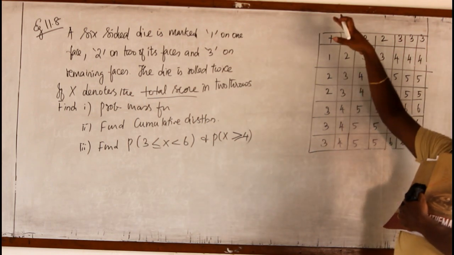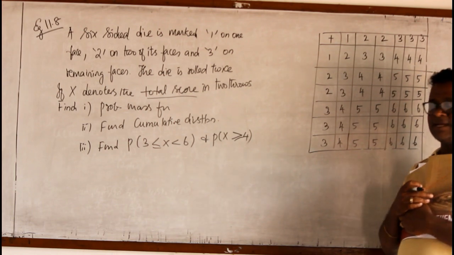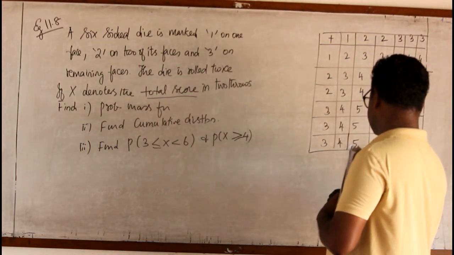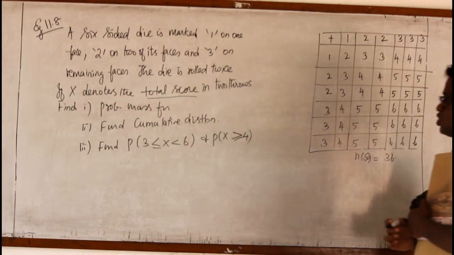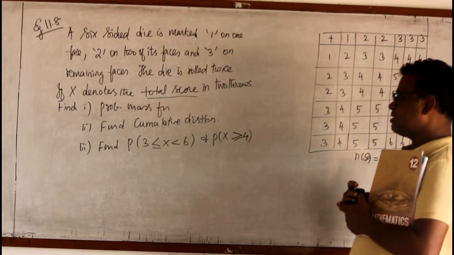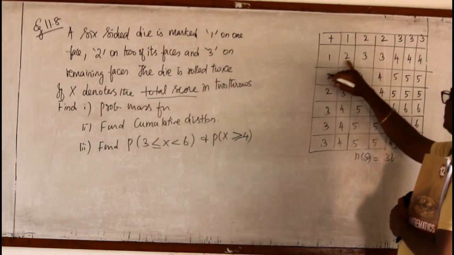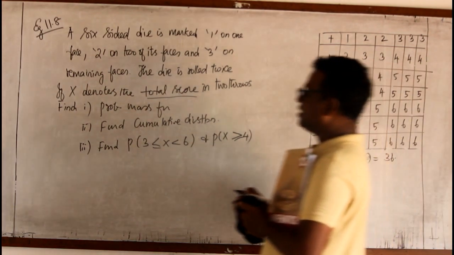If the dice have faces like this, 1 on 1 face, 2 on 2 faces and 3 on the remaining 3 faces, then n of S is 36. This is the total sample space. Now, they are asking the probability mass function. What are the occurrences we have? 2 is there, then 3, then 4, 5, 6. These are the values we have.